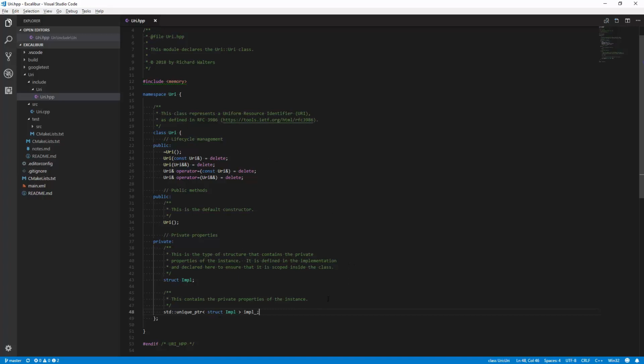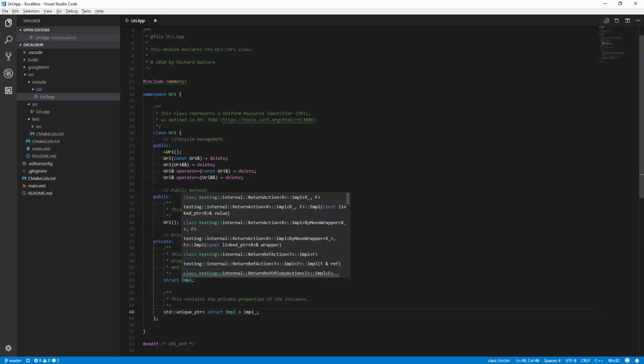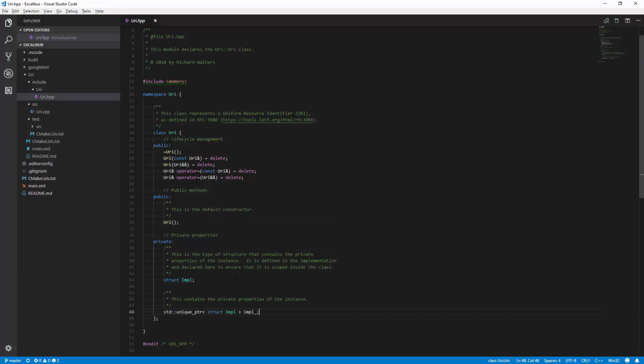So we separate implementation from the interface by declaring an opaque type impl, just as a struct with no definition yet. And with unique pointer and shared pointer in the C++ standard library, you can use that opaque type as the argument to a template, and users of the header or the library can still use the class without the compiler actually knowing the real definition of impl from the perspective of the interface. In the implementation file, though, we're going to give a body or contents of that impl structure.